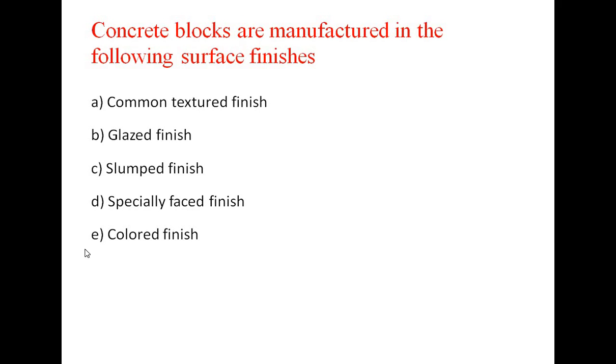Concrete blocks are manufactured in the following surface finishes, which we will discuss in the next lecture. Common textured finish, glazed finish, slumped finish, specially faced finish, and colored finish. These are the classifications of concrete blocks. We will discuss them in the next lecture.